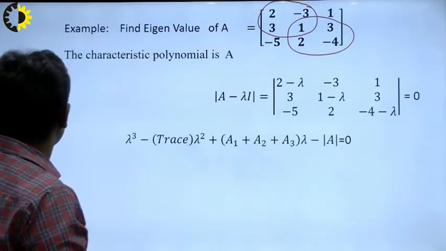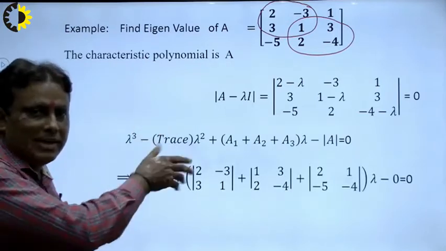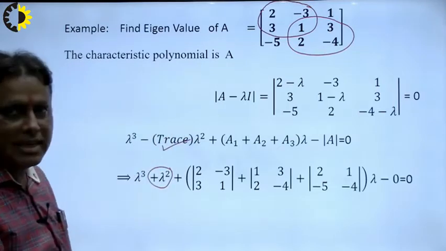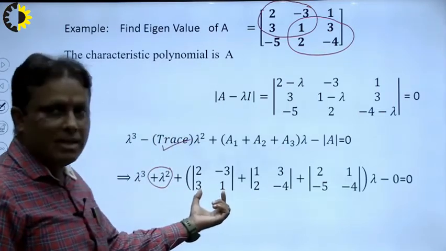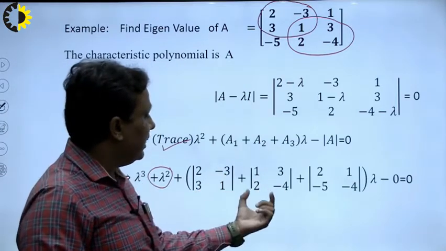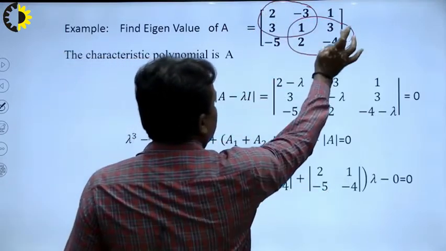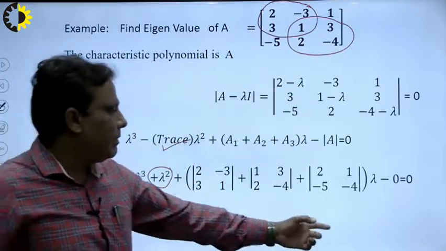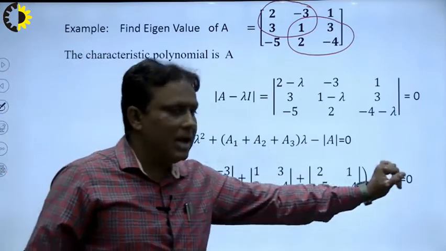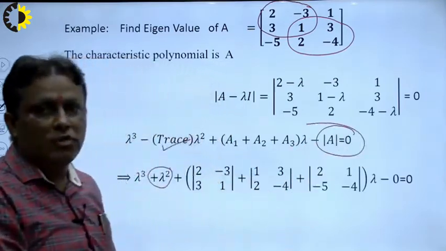Suppose I want to calculate here directly without any calculation, so I write here lambda cube. Why? I explain here, right? Lambda square, because the trace is minus 1, I write here. What will be A1? So I write here A1 is equal to the determinant of this. I write here A2. A2 is 1 3 2 minus. What is A3? A3 will be the corner element, first, second, third and fourth, I write here, and minus lambda. All degrees will be decreased, lambda cube, lambda square and lambda, and then nothing. The determinant of A. And what is the determinant of A? The determinant of A is equal to 0.